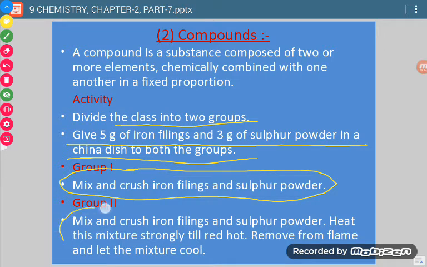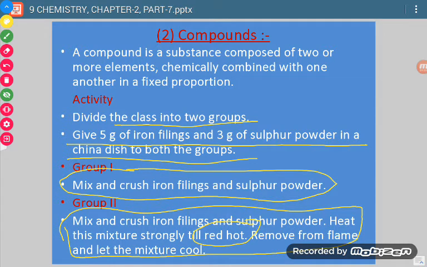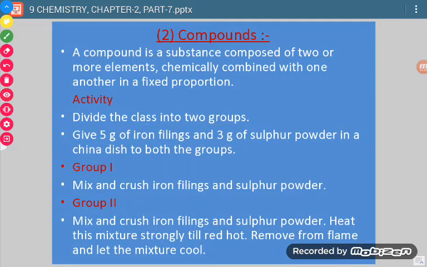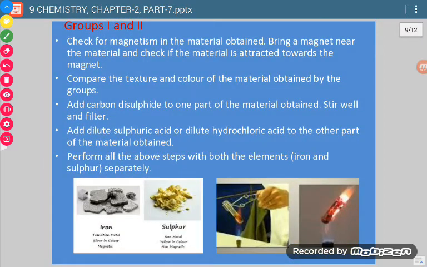To the second group we will say that you crush the two things and then start heating it till it becomes red hot. Red hot means till it becomes red. You have to heat to that much temperature that it becomes red. Then, with the first group and with the second group, to both the groups we will check these things.